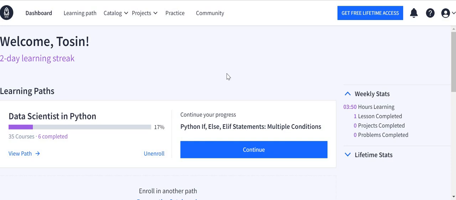The community on DataQuest is a very vibrant one. I really enjoy being a part of that community, particularly when I share projects. When I share projects on the DataQuest platform, I get a lot of people to review my projects and share feedback. And I don't only accept feedback, I also give feedback on other people's projects.